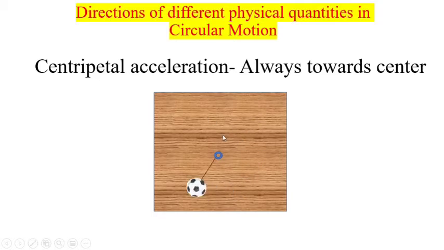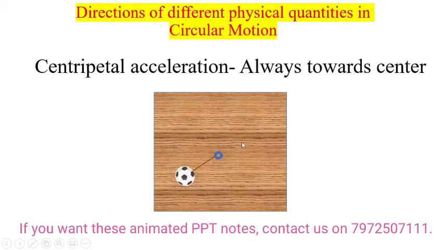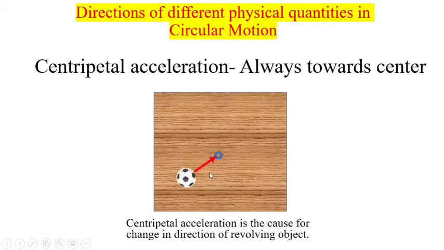In case of uniform circular motion, this change in direction is achieved by tension in the string, and this tension force continuously helps to change the direction of the football. The acceleration which is associated with the tension in the string is known as centripetal acceleration, and it is always towards the center. So in case of uniform circular motion, there is always an acceleration to change the direction, and that is known as centripetal acceleration.